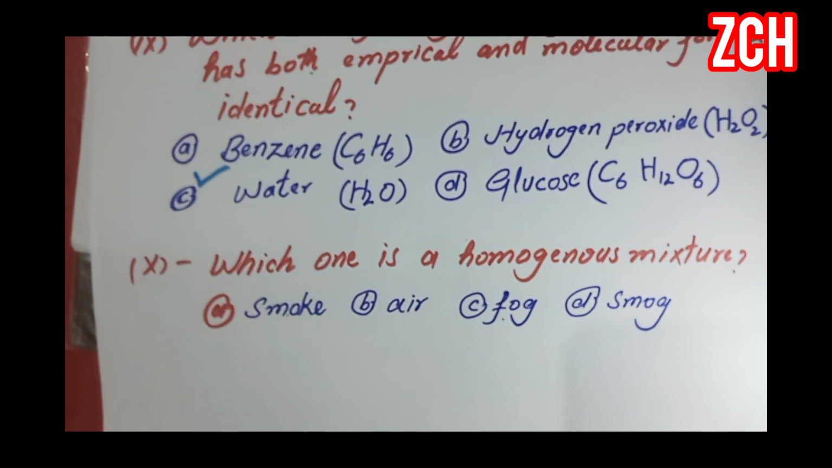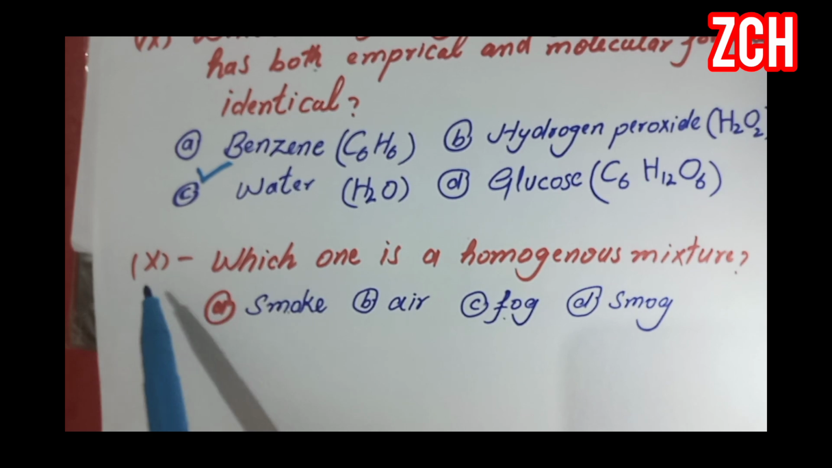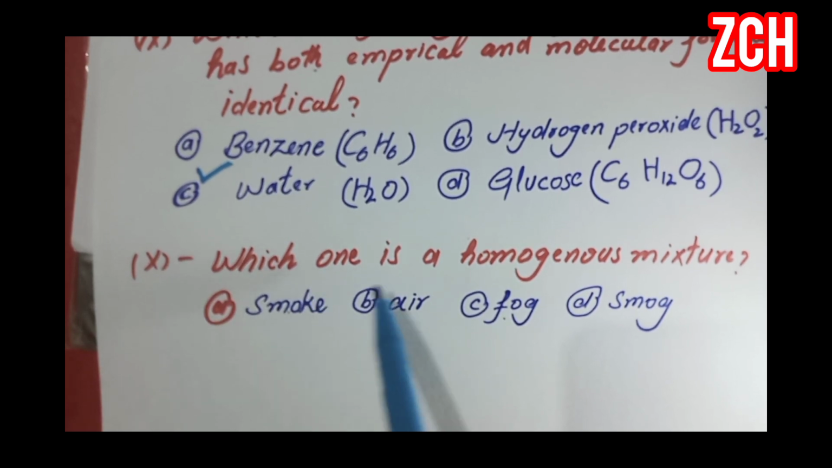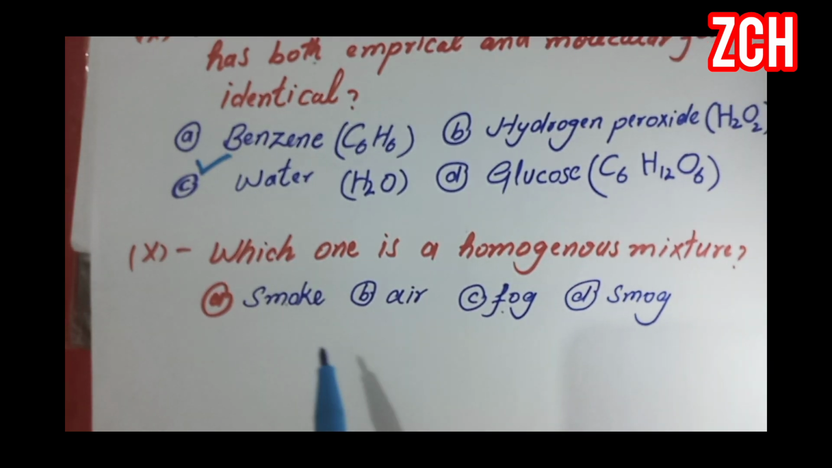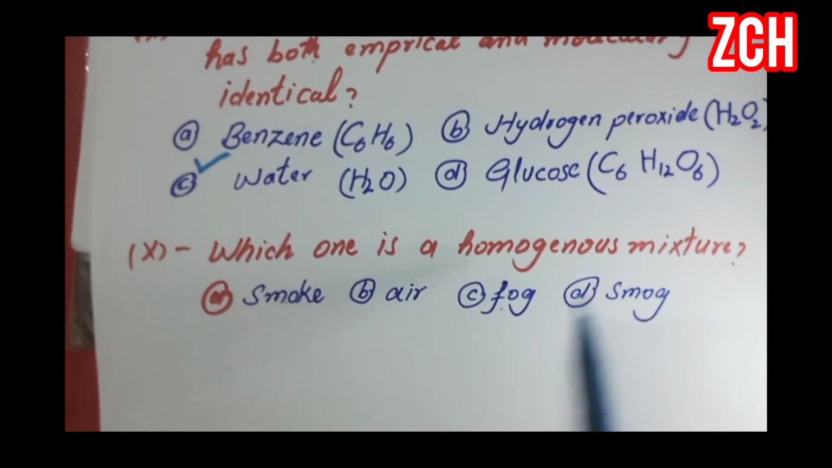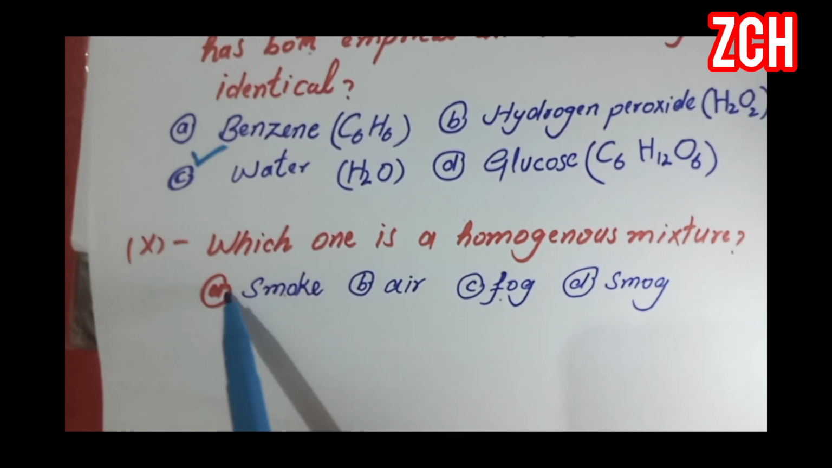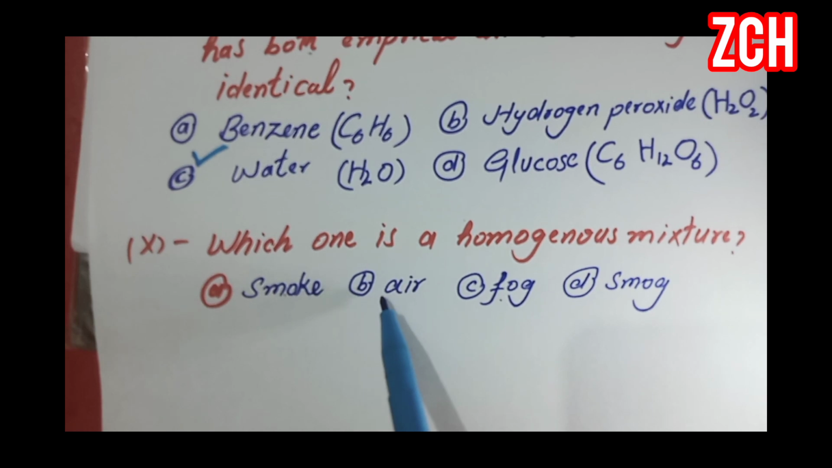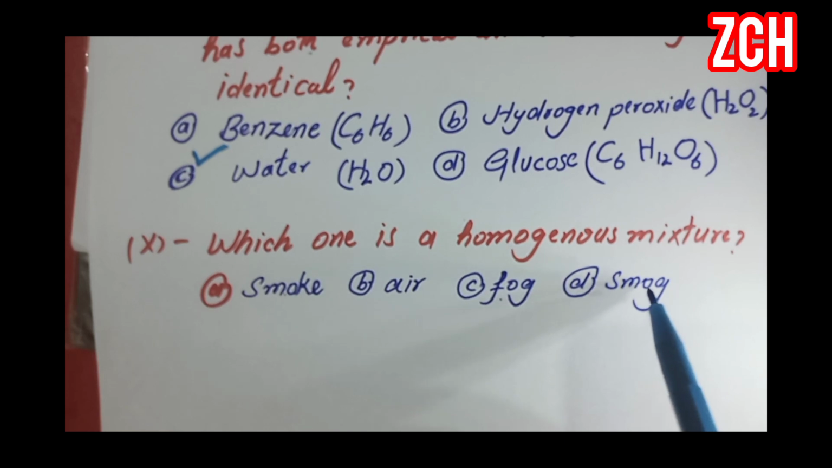Next, question number 10. Which one is a homogeneous mixture? Homogeneous mixtures are those mixtures which have uniform composition throughout. So option A is smoke, option B is air, option C is fog, and option D is smoke.